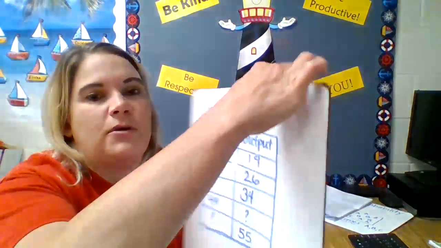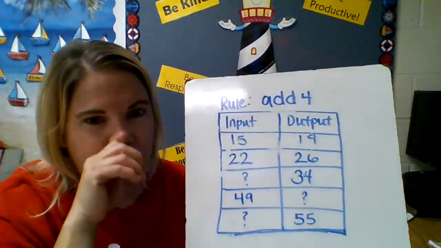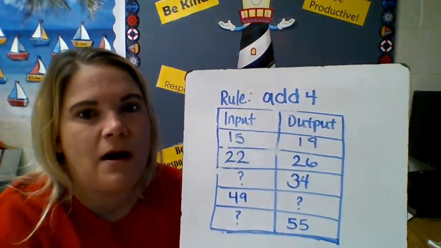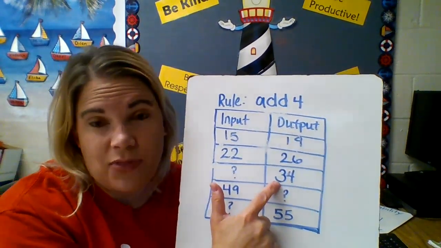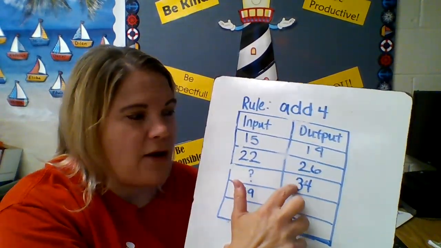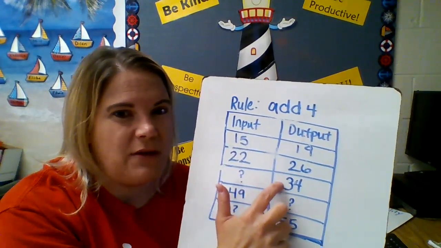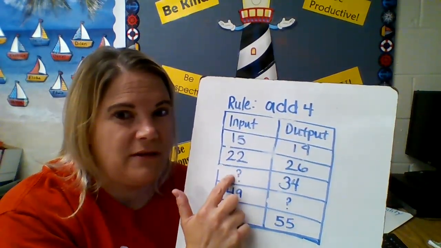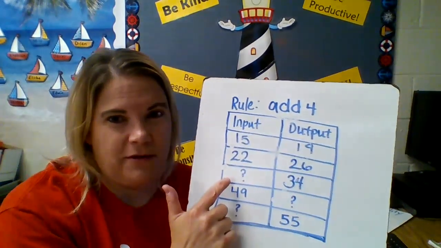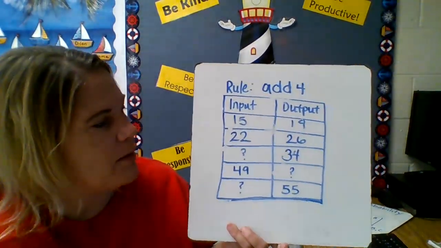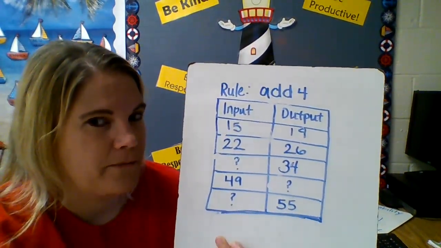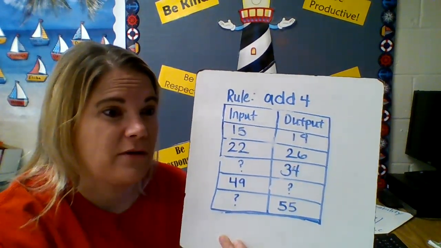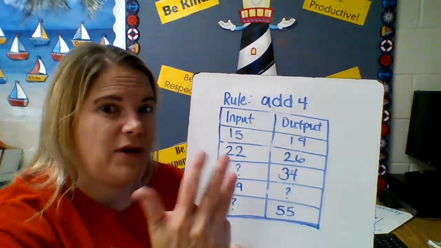We're adding 4. We put a 15 in, comes out with a 19. We put a 22 in, it comes out with a 26. Uh-oh. Now we have to figure out what number are we putting in for it to come out a 34. It's coming out a 34. So while it was in the machine, it had 4 added to it. So we got to go backwards here, right? So what can we put in to make it come out a 34 if the rule is add 4? A 30, right? Because 34, 33, 32, 31, 30.